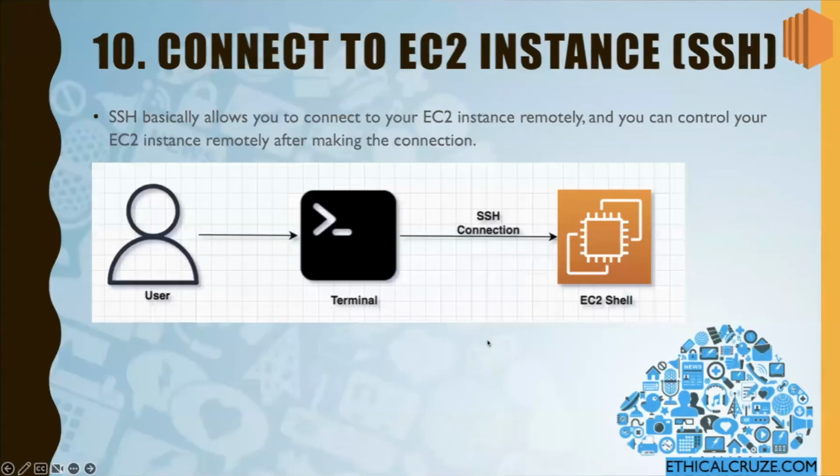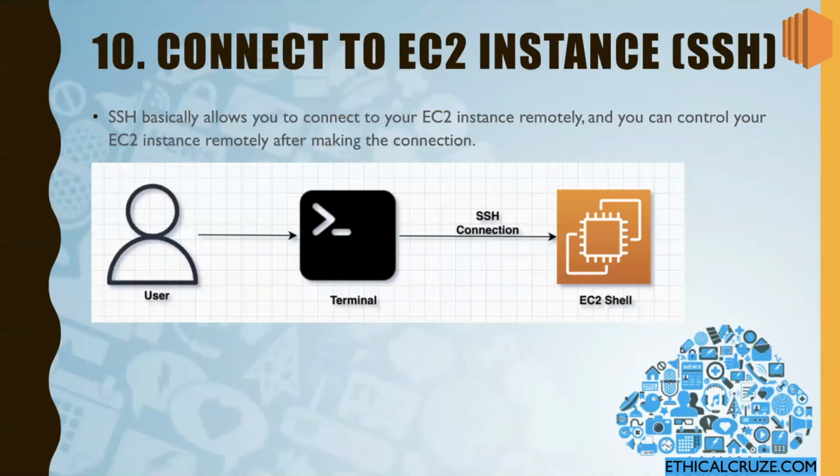Next is connecting to the EC2 instance by SSH connection. SSH allows you to connect to your EC2 instance remotely, and you can control your EC2 instance remotely after making the connection. If you are using a Mac or Linux machine, you can use OpenSSH to connect to your EC2 instance. If you are on a Windows machine, you can use PuTTY software to connect to your EC2 instance. Since I am on a Mac machine, I will use the SSH connection and show you how we can connect to it.